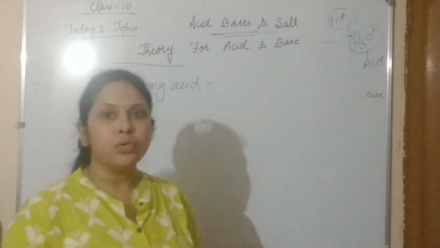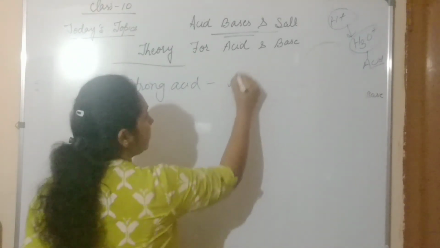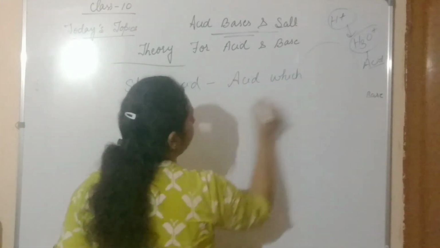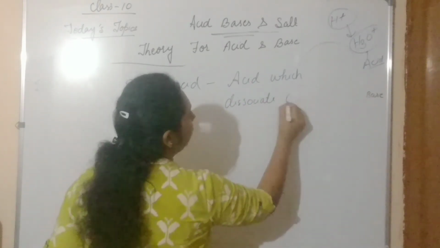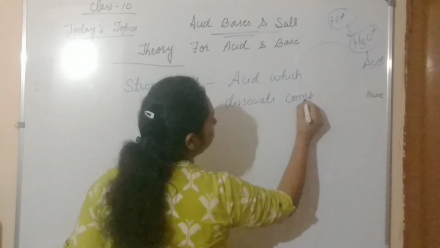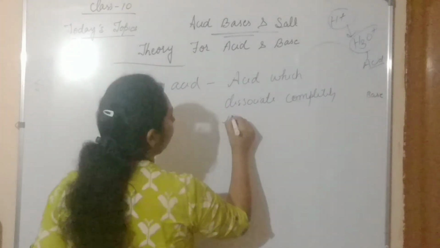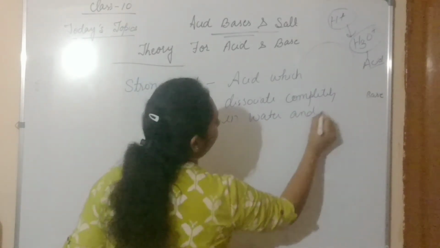According to Arrhenius, a strong acid is an acid which dissociates completely in water and produces